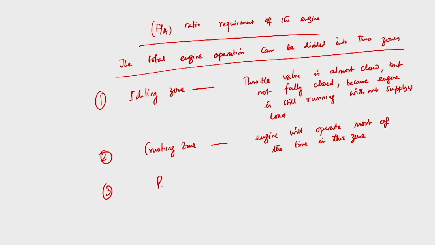And number three is the power zone, when the load of the engine is very high. So, the engine should most of the time operate in the cruising zone. In the idling zone the engine is supplying no load, so the throttle valve is almost closed, not totally, and the power zone is a zone when the load of the engine is very high. So, the total engine operation can be divided into these three regions.